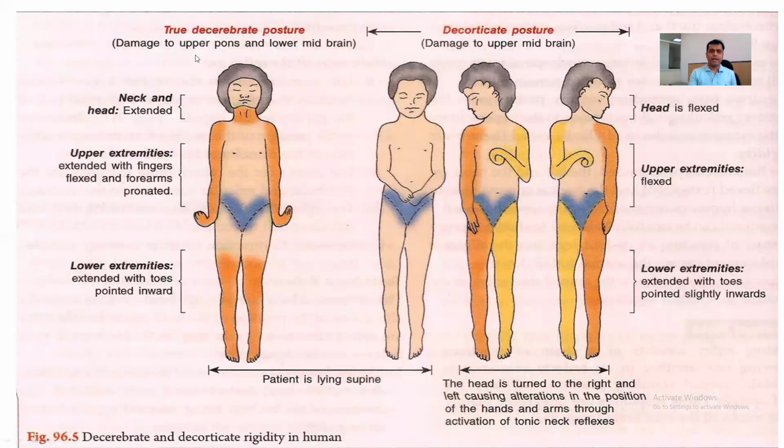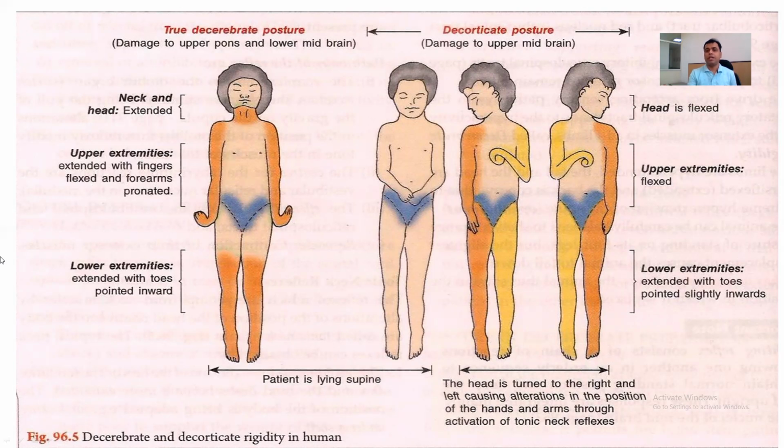Also, in this diagram, we can compare and differentiate between the decerebrate and the decorticate posture. Here, the person is in a lying down position. In the decerebrate, the neck and head are in extended position. Upper extremities are extended with fingers flexed and forearms pronated, whereas lower extremities are extended with toes pointing towards the medial side, that is, inward.